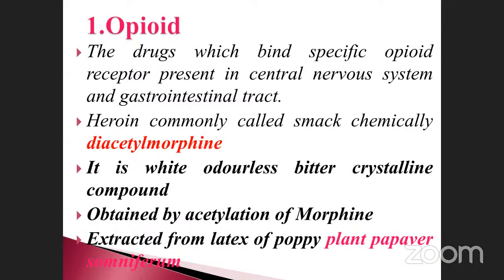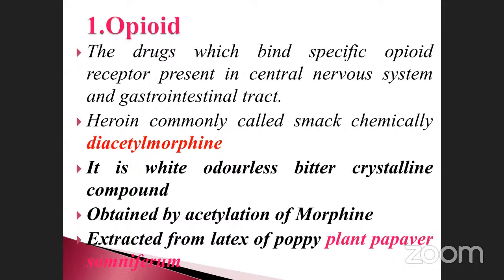Okay, diacetylmorphine is extracted from the latex of the poppy plant, Papaver somnifera. Note it down here. Opioid is a drug. The chemical name is diacetylmorphine, an odorless, bitter, crystalline compound obtained by acetylation of morphine. Morphine is the compound. Acetylation means addition of an acetyl group.